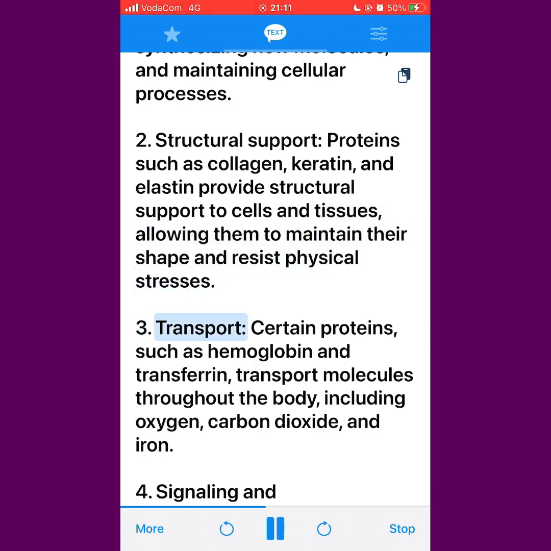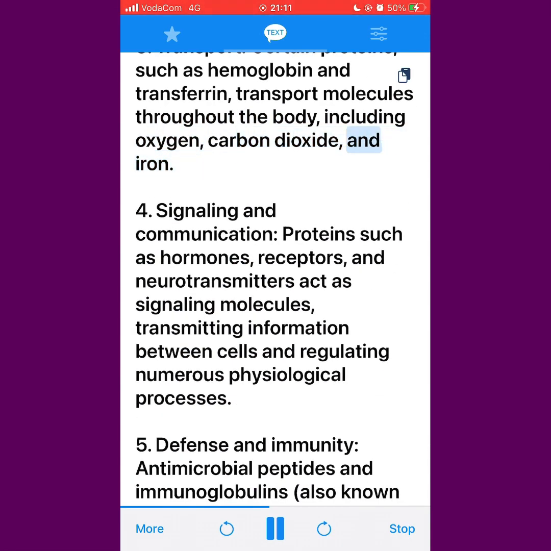3. Transport. Certain proteins, such as hemoglobin and transferrin, transport molecules throughout the body, including oxygen, carbon dioxide, and iron. 4. Signaling and communication. Proteins such as hormones, receptors, and neurotransmitters act as signaling molecules, transmitting information between cells and regulating numerous physiological processes.